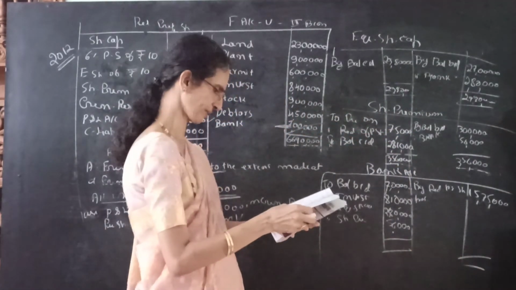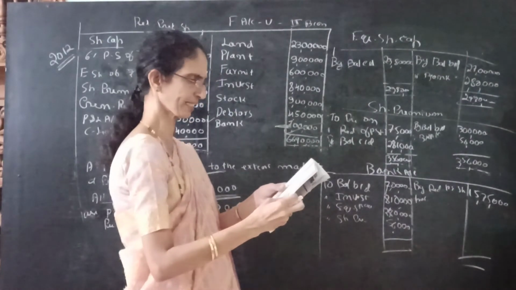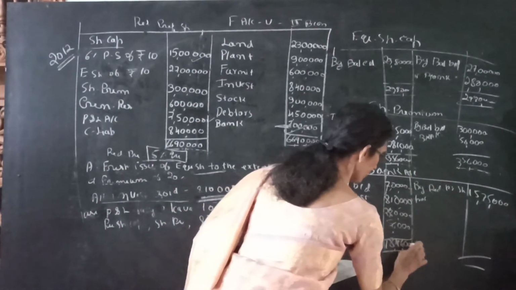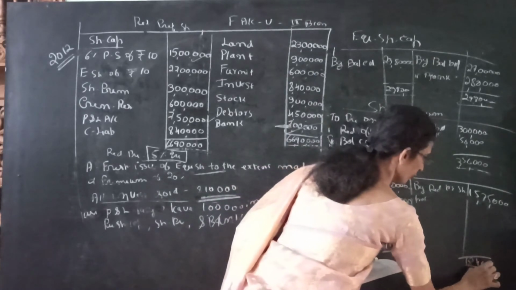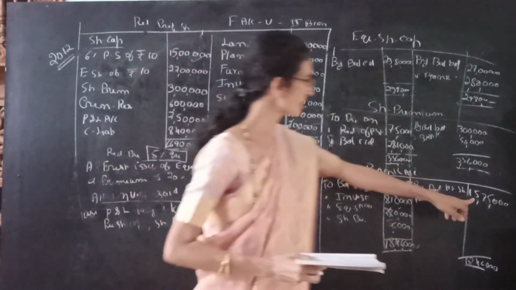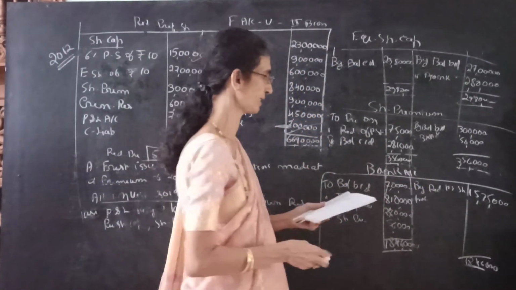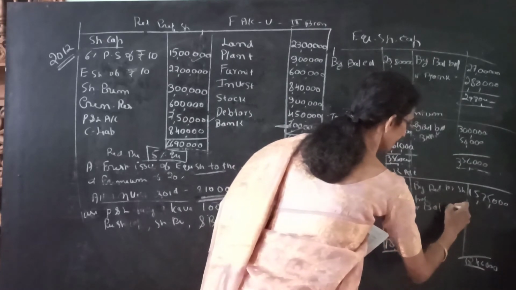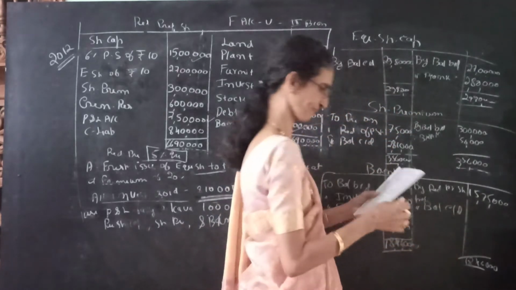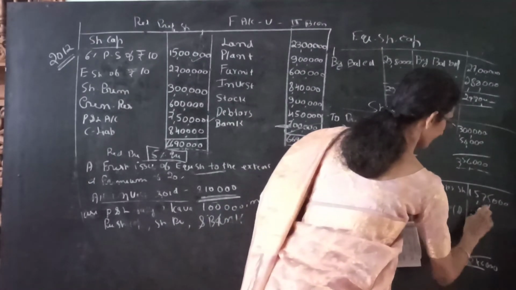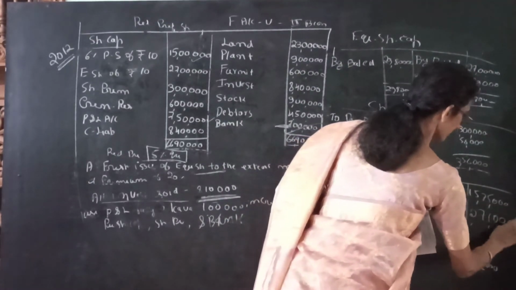The debit side total is 18,46,000. From 18,46,000 we have to deduct the credit balance, that is 15,75,000. Then we are getting the balance. So by balance carried down, it is 2,71,000.